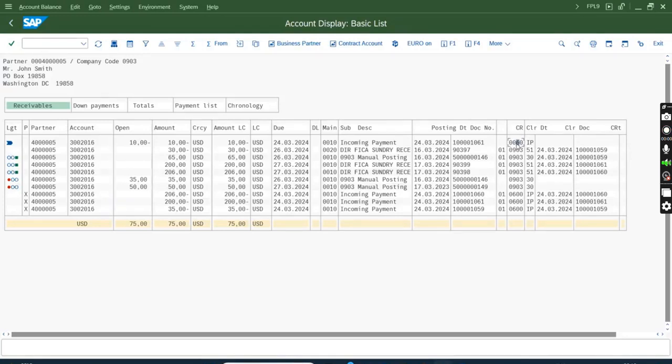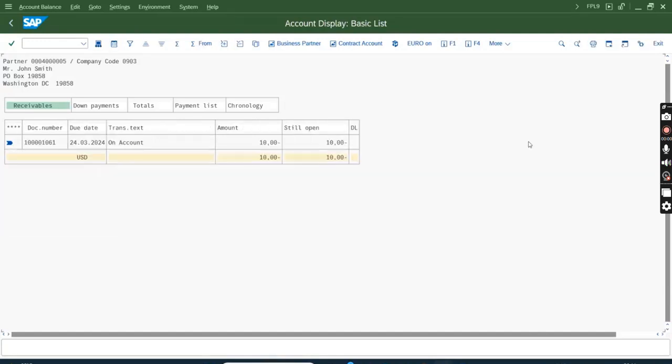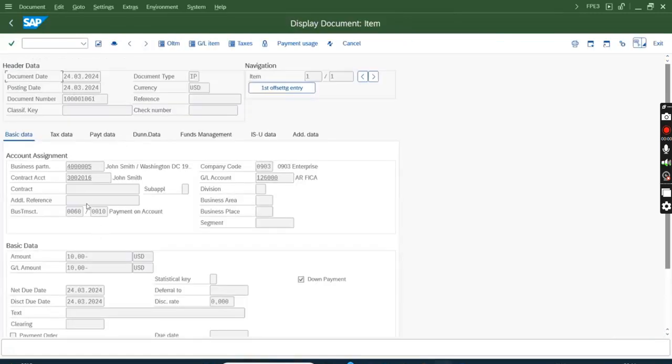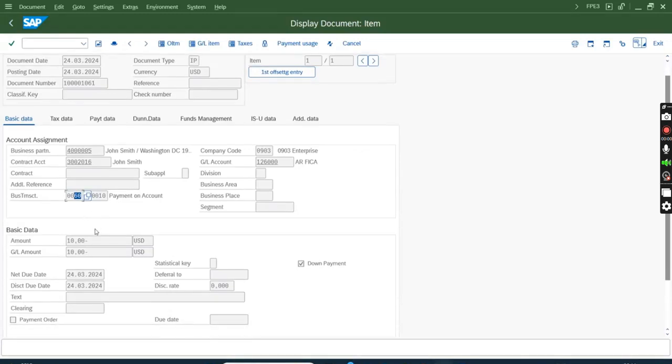This is a payment on account, and these 3 are payments which have cleared invoices. The document type is IP for all, but the top one is a payment on account. How to identify it's a payment on account? It has this 60 business transaction, and it did not clear any invoice.